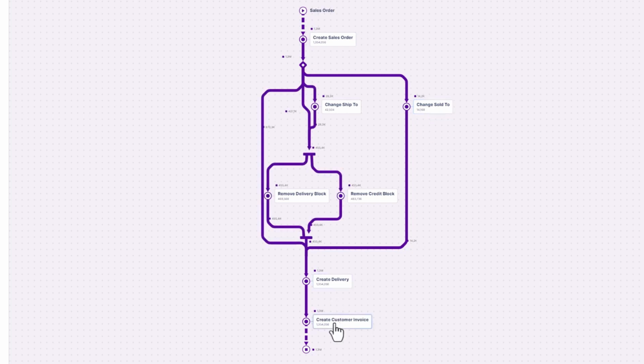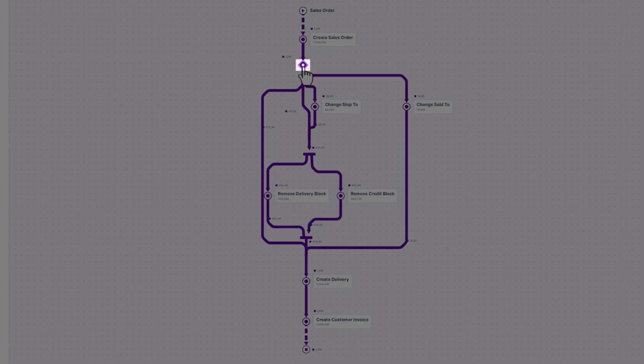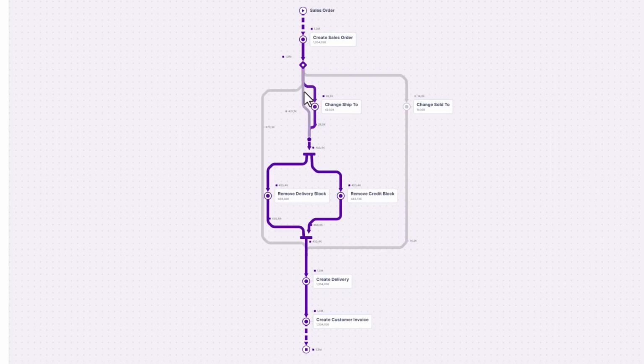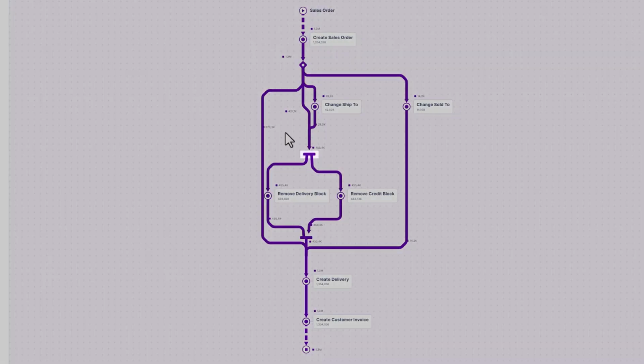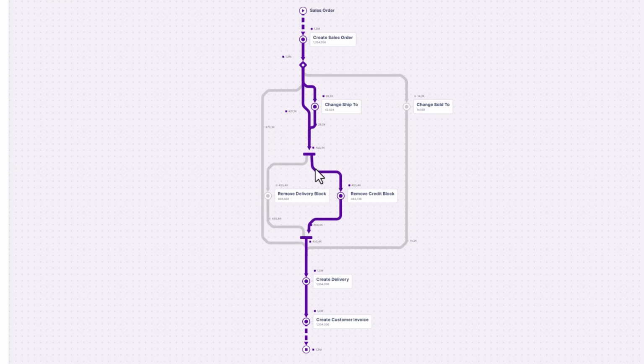In addition, for the first time, we can clearly see which events only happen exclusively, indicated by diamonds, and which events happen in parallel, indicated by horizontal bars. This makes the process significantly easier to read and understand, allowing us to spot inefficiencies more easily.